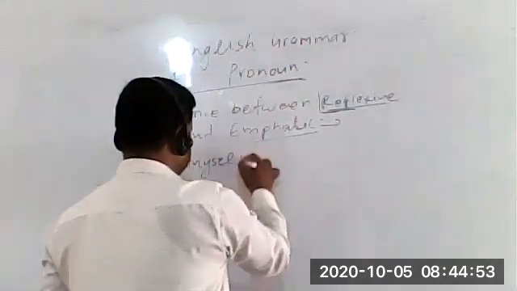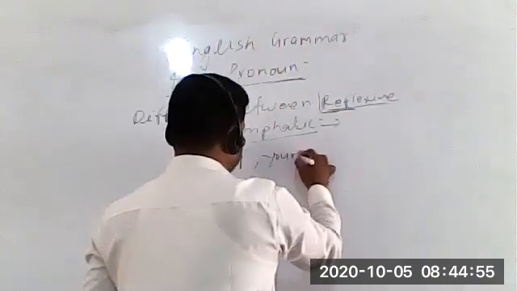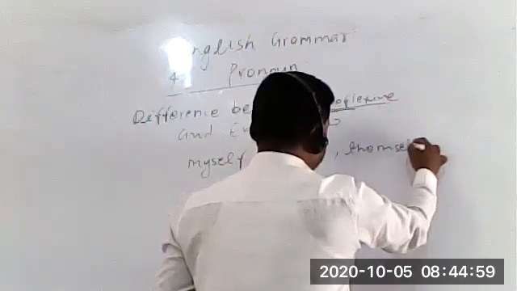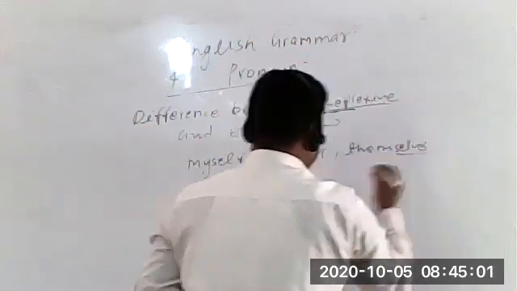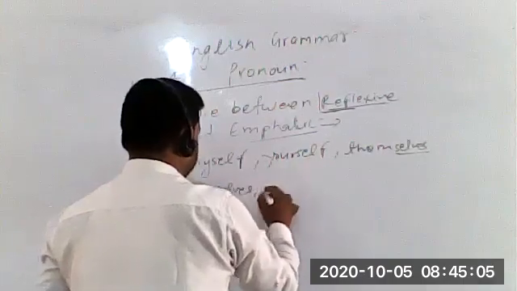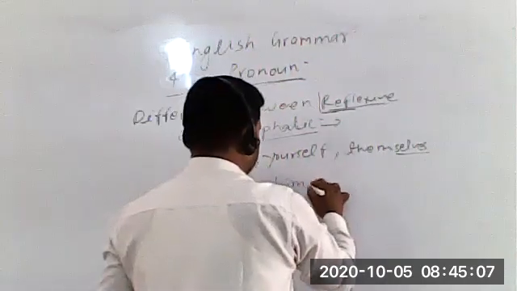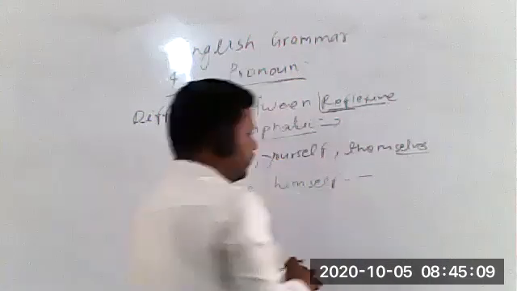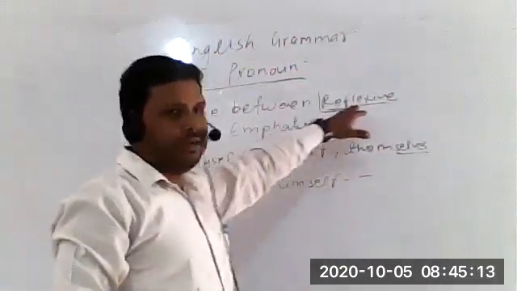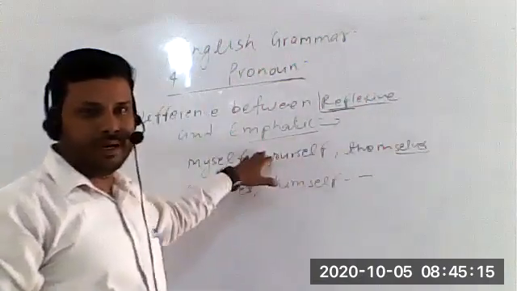myself, yourself, themselves. When it is plural, we use selves, ourselves, himself. So these are the words, students. These words are used both in reflexive pronoun as well as emphatic pronoun.